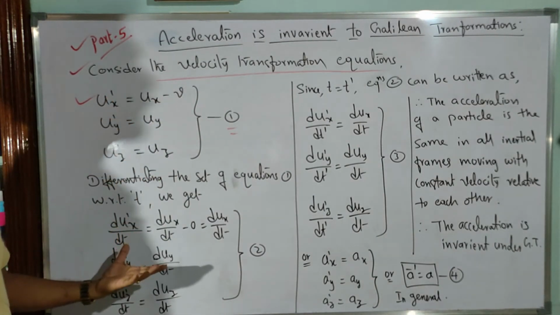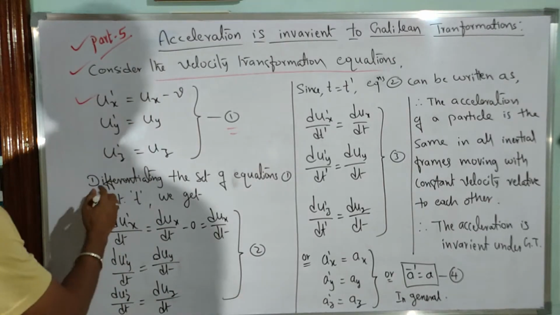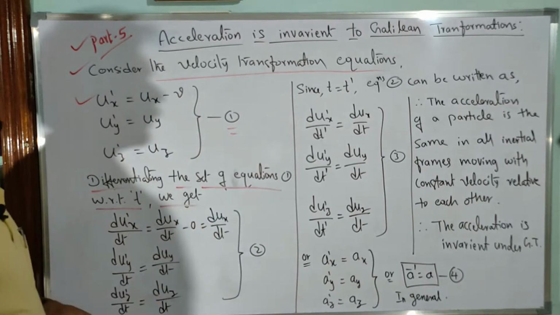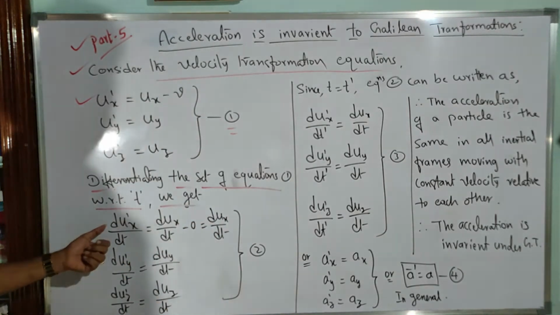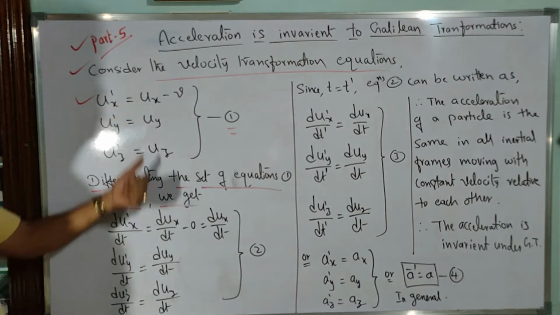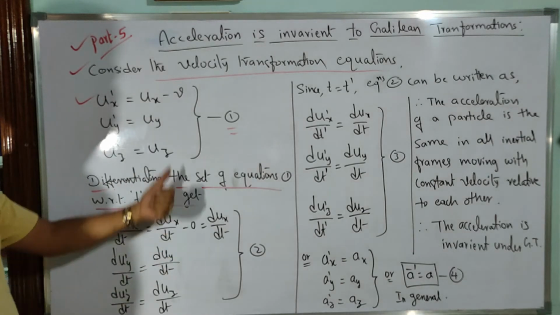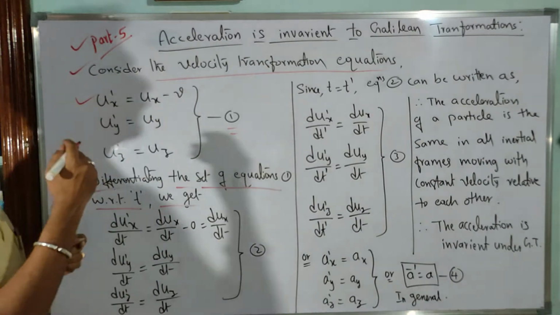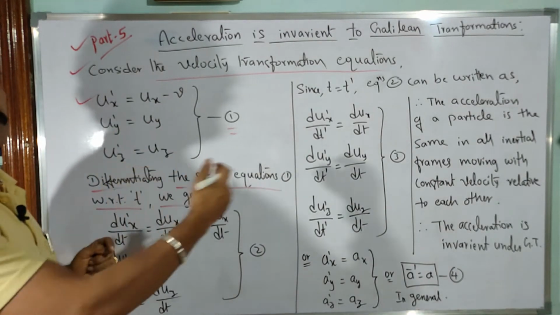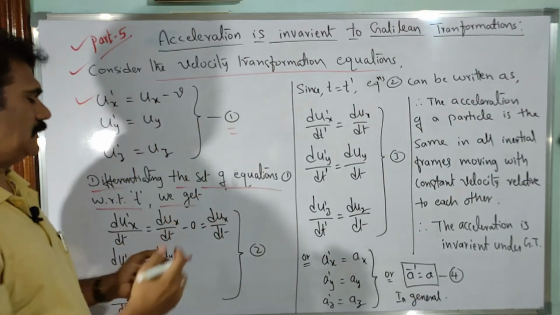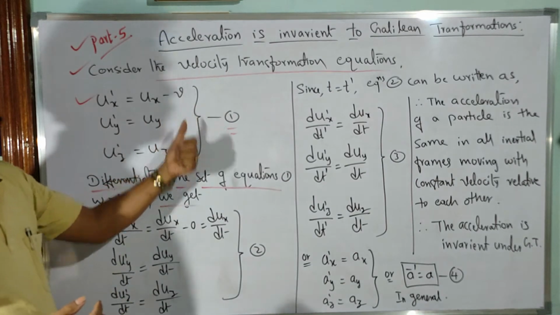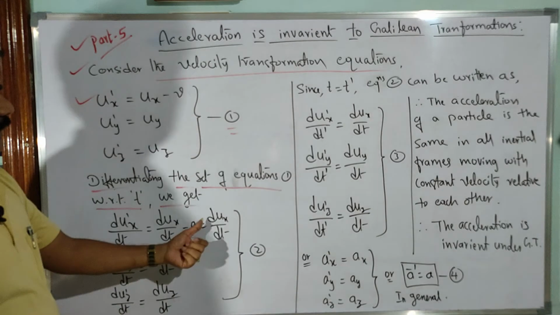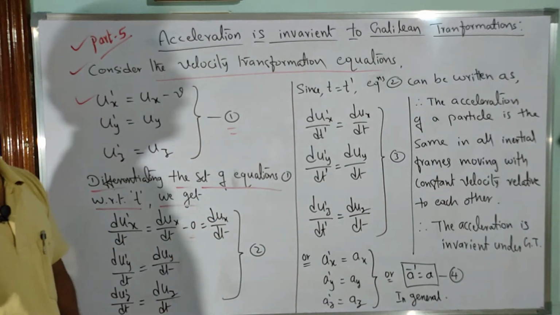you will get the acceleration. So to get the acceleration, differentiate the set of equations 1 with respect to time. We get dux dash by dt is equal to dux by dt minus the derivative of v. The moving frame of reference is moving with constant velocity, so if v is constant, its differentiation is equal to 0. We are left with only dux by dt, correct?